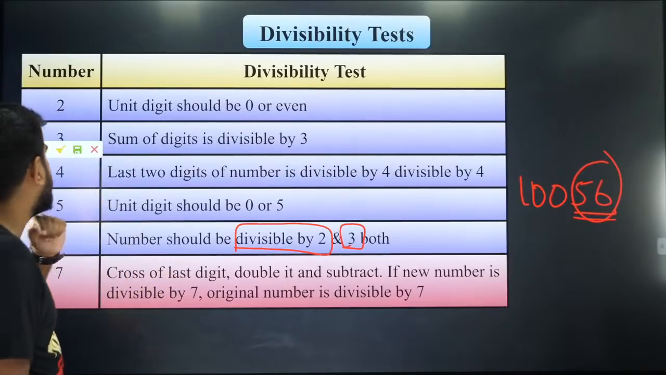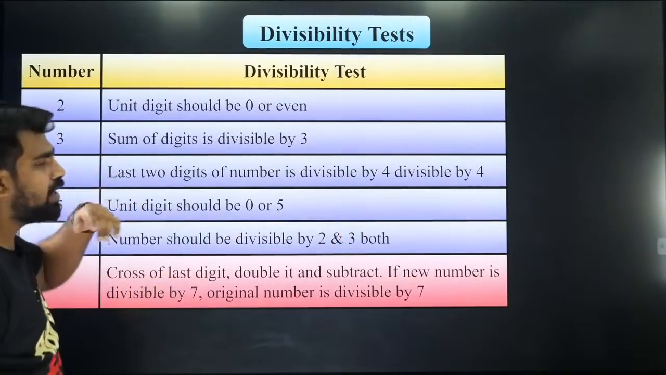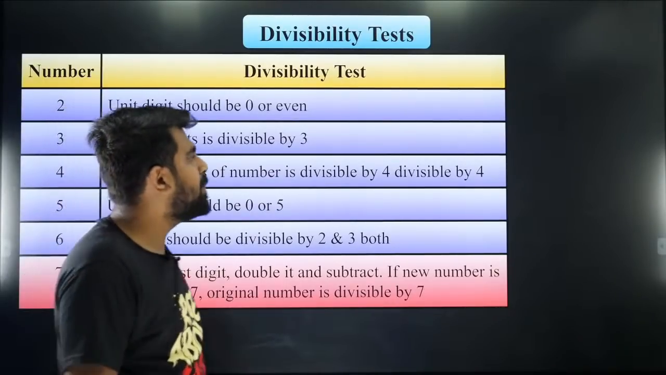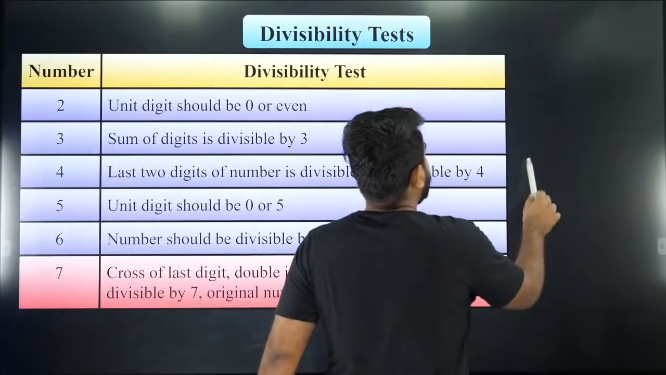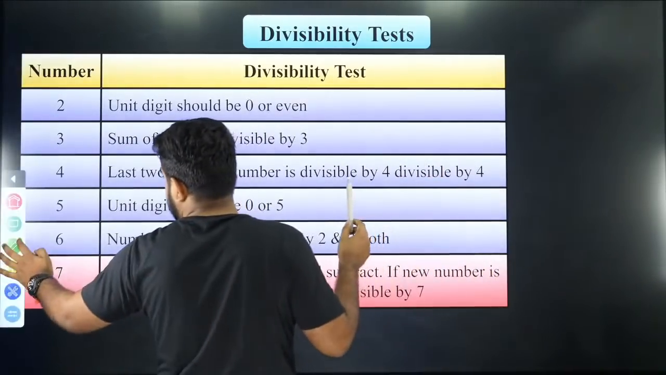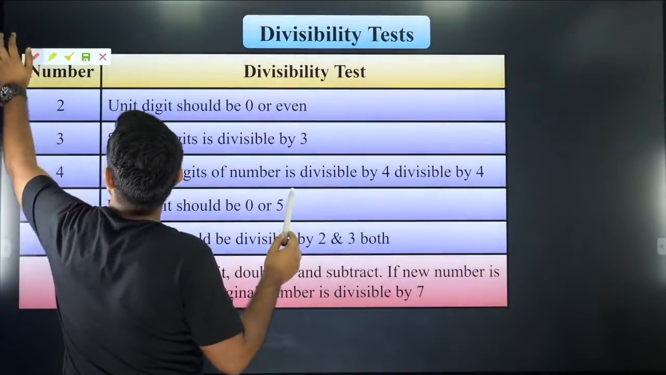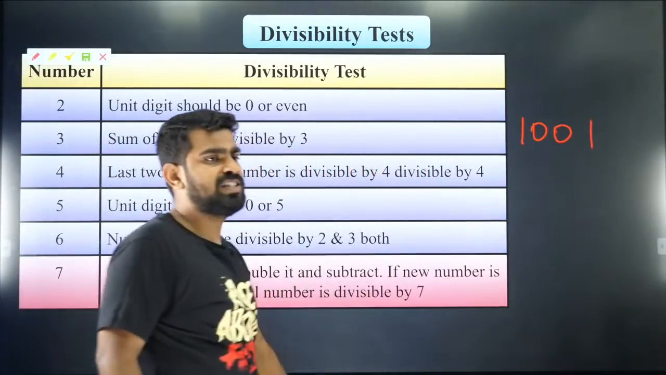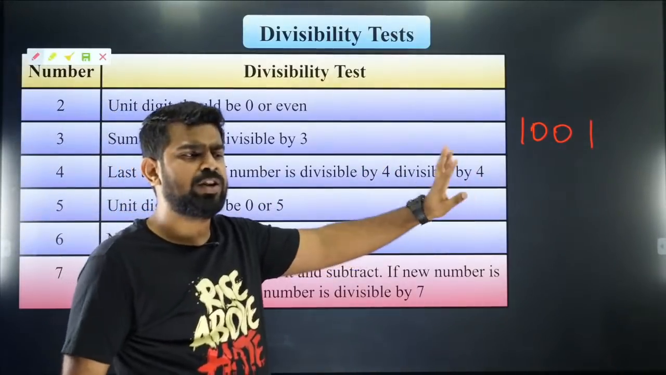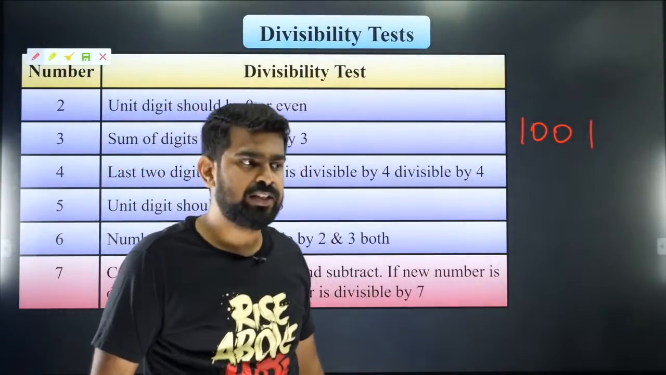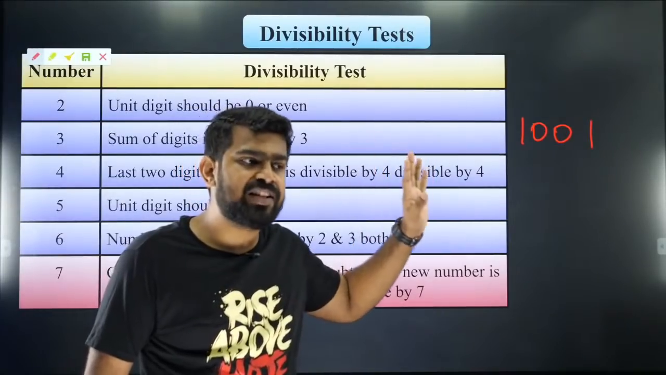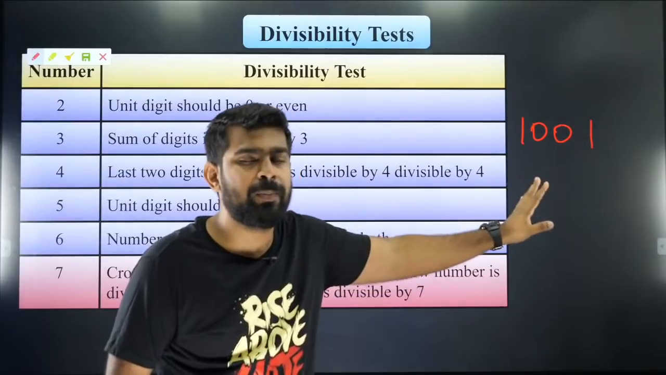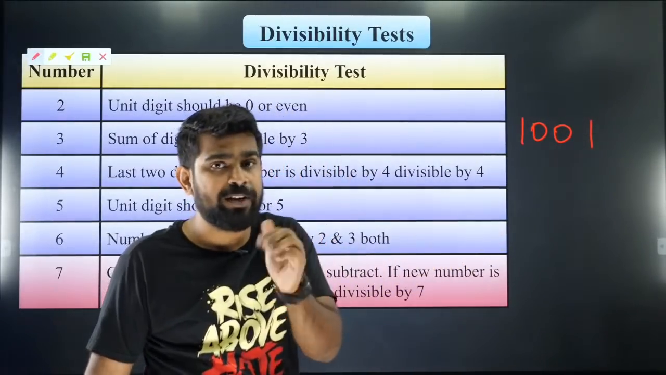Now 7 is very interesting. So let us take a very nice number. Let's take something big. So can I take 1001? Let's check that. Okay, so this is the number. I think many of you may not be knowing whether it is divisible by 7. The answer is, it is divisible by 7, I know it, but many of you may not be knowing.